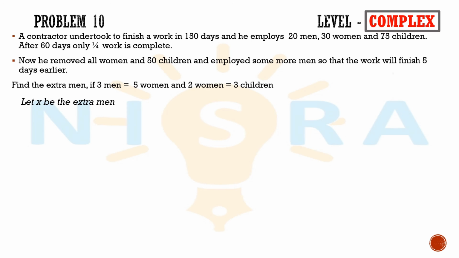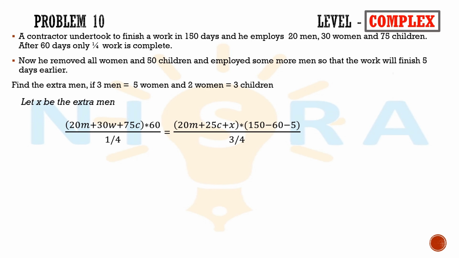From the first two lines of the problem, we can write (20m plus 30w plus 75c) into 60 divided by 1 by 4, which will be equal to (20m plus 25c plus x) multiplied by (150 minus 60 minus 5) divided by 3 by 4.